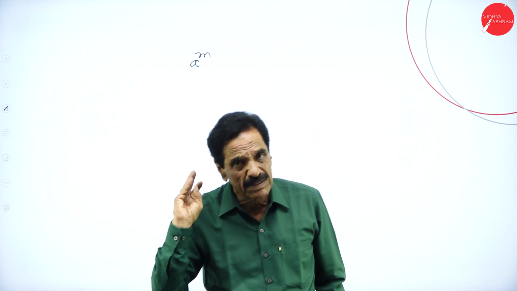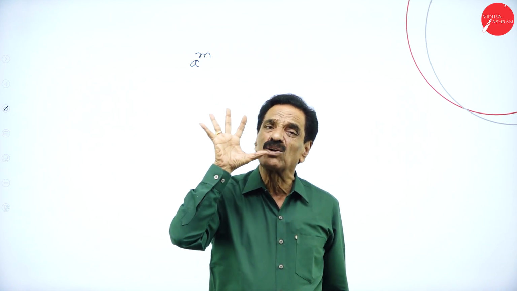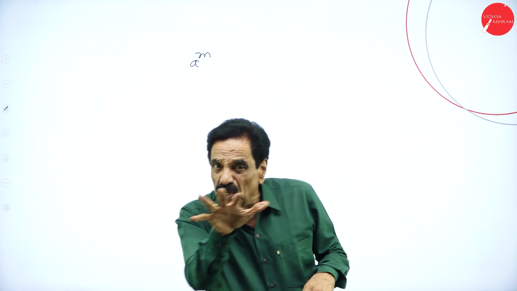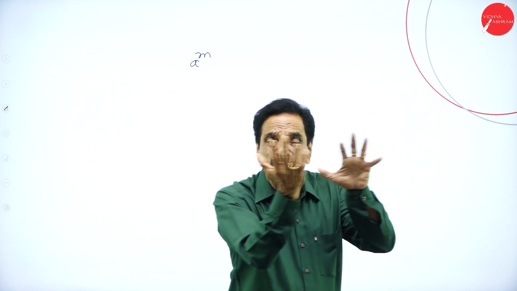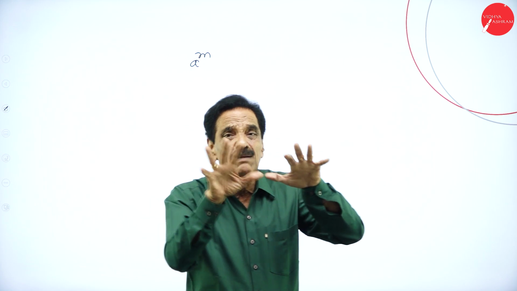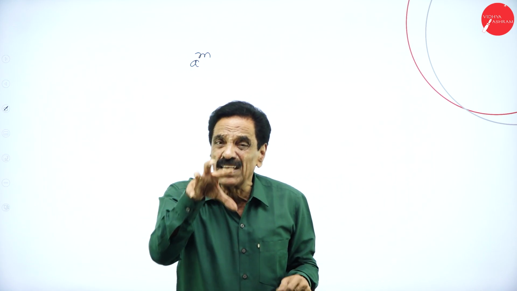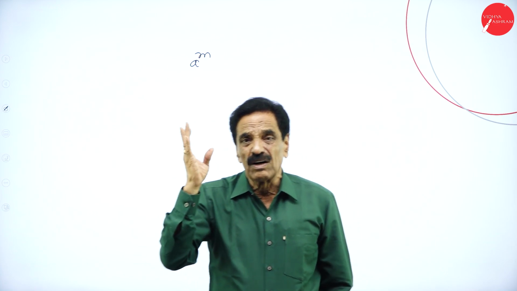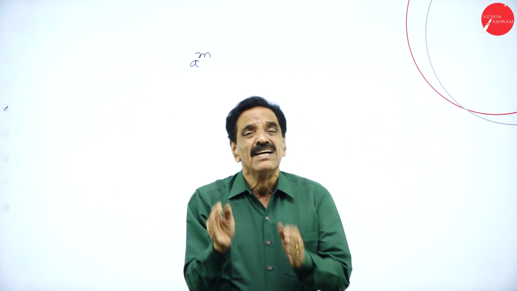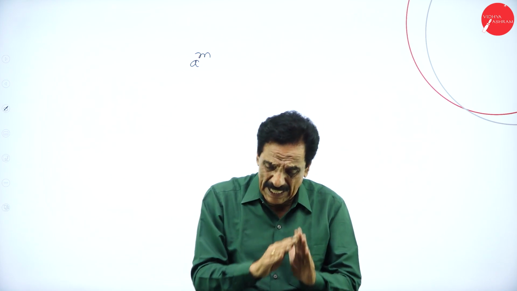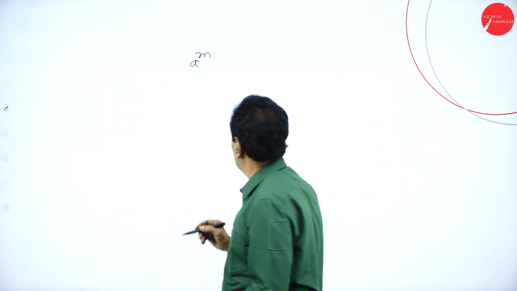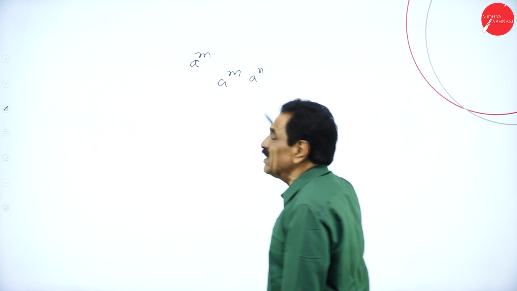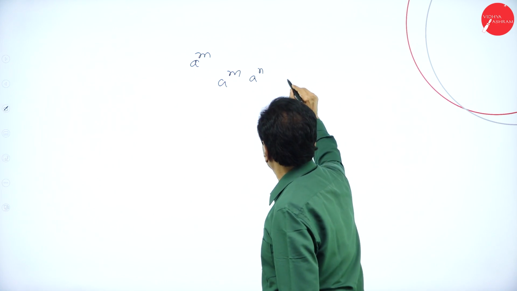There are 5 laws we are going to apply. The 5 laws are very important because it is only numerical work; the numbers are manipulated with the help of just these formulas. You must learn all 5 formulas. I am going to explain them one by one, starting with the first law: a to the power of m, a to the power of n. When the bases are common, the exponents or indices can be added.